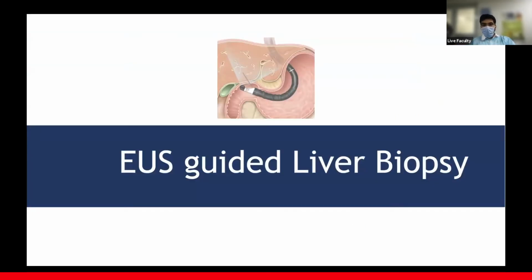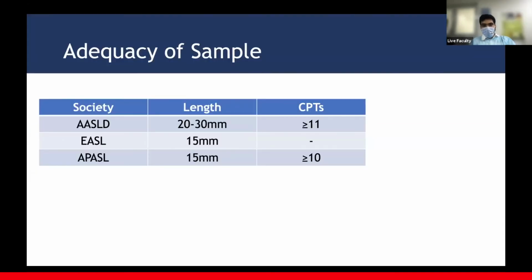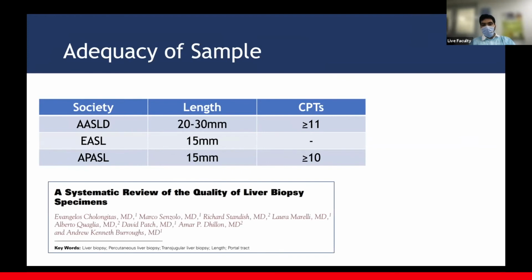Coming to a new indication that has been evolving very rapidly now, EUS-guided liver biopsies. Now, percutaneous biopsies have been the standard of care, but we traverse through the skin, so there is pain and there are complications that do happen from time to time. So an adequate sample for percutaneous biopsy is described by different societies in different ways. In general, more than 15 millimeters or more than 10 CPTs should be good enough.